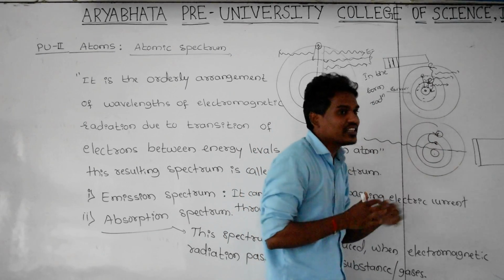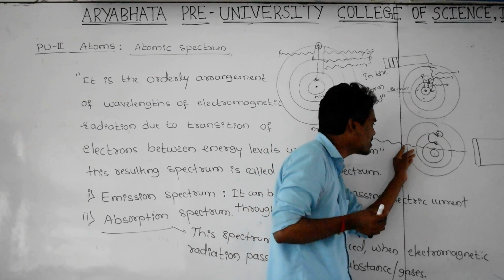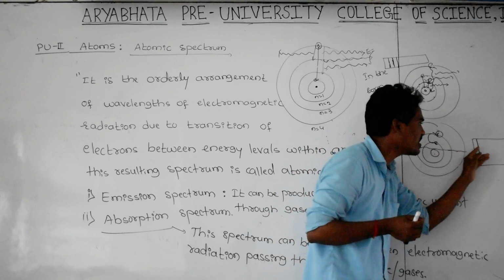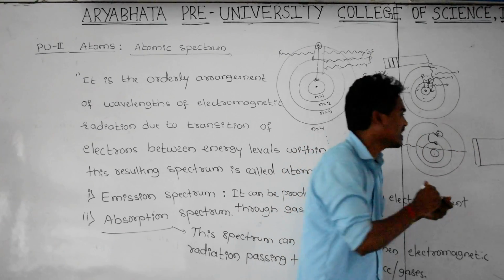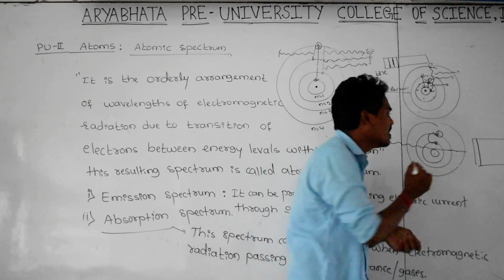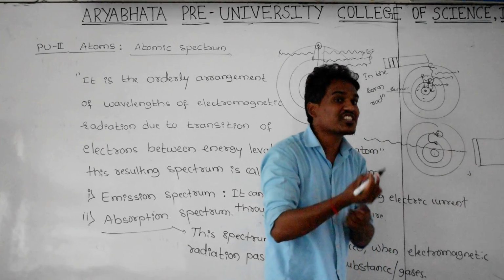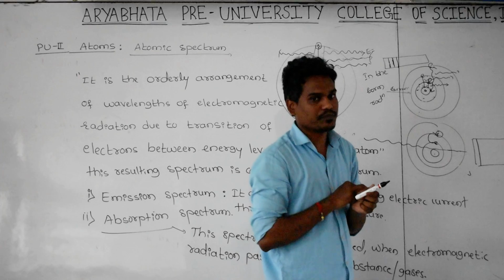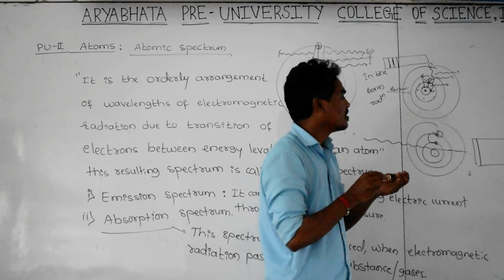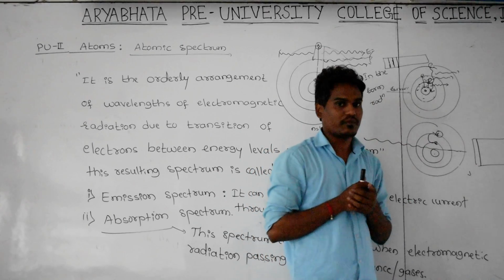After the electron absorbed some amount of energy from this radiation, if you take the wavelength of this radiation on the screen, you get the dark line. What is the indication of the dark line? This electromagnetic radiation lost some amount of energy. Where has it gone? That lost energy is transferred to the electron of the metal.